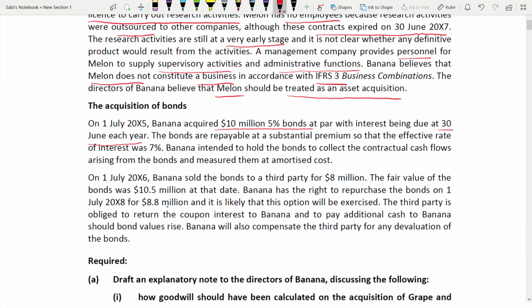The bonds are repayable at a substantial premium. So that effective rate, very important, is 7%. Banana intended to hold the bonds to collect. Very important. What do they intend? Whether they intend to hold it or they intend to sell it. Because this is IFRS 9, okay? They intend to hold the bond to collect the contractual cash flows arising from the bonds and measure them at amortized cost.